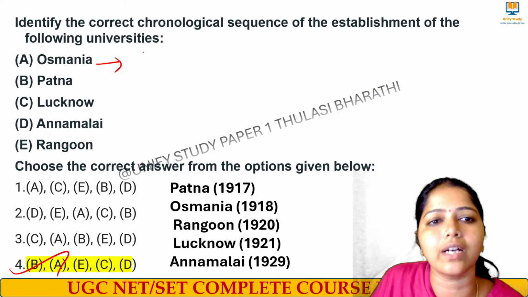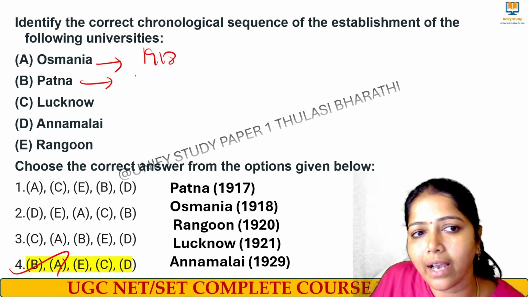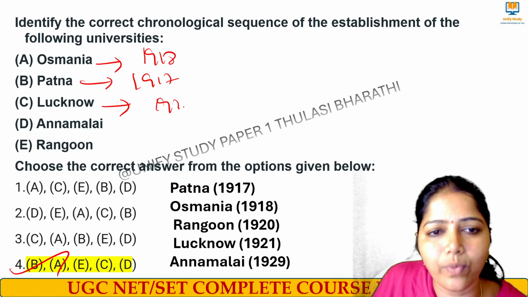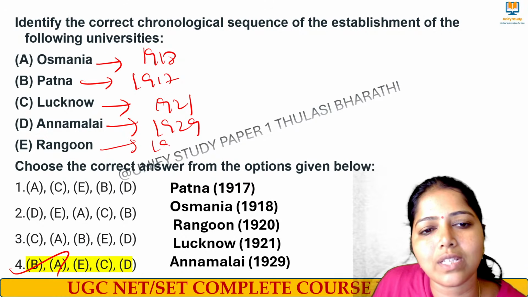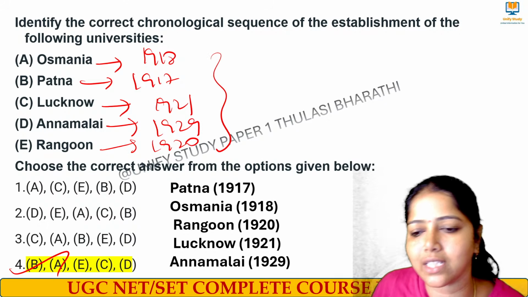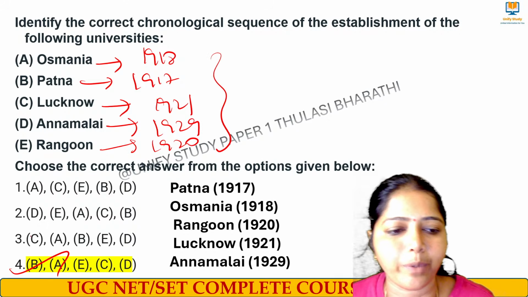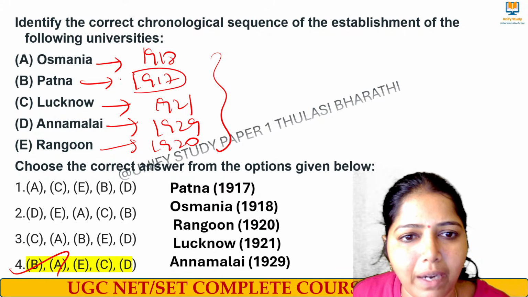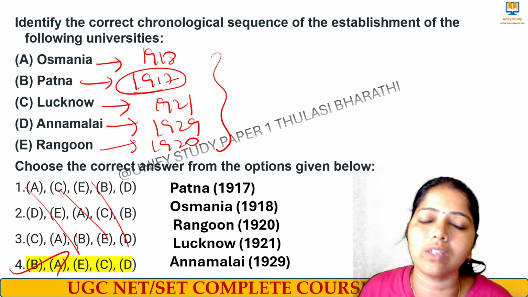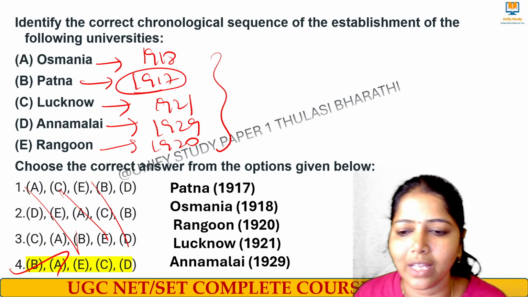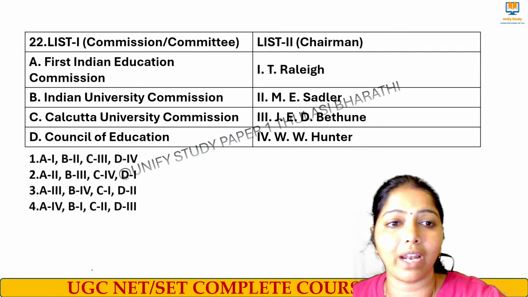Osmania University in the year 1918. Patna University 1917. Lucknow University in the year 1921. Annamalai University 1929. Rangoon University 1920. Just arrange it in the sequence. Yes, very good. Option number B. First comes what? First comes Patna University. Next comes Osmania University. Patna comes means other all the things we have to eliminate. That's all. Right? Yes, very good. Option number 4. Okay, last question.